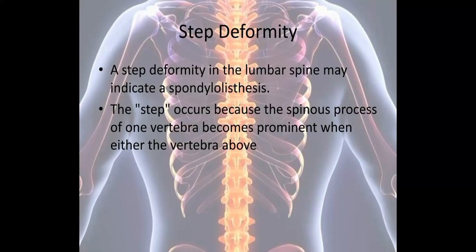The step occurs because the spinous process of one vertebra becomes prominent when either of the vertebrae above slips. So why is the step visible? The step will be seen on observation as well as on palpation when we are palpating for the spinous process, when the patient is in prone position, and if we palpate for the spinous process, that time also step deformity will be felt by a dip. So the inferior vertebra spinous process will not be prominent, so we can feel a dip there.